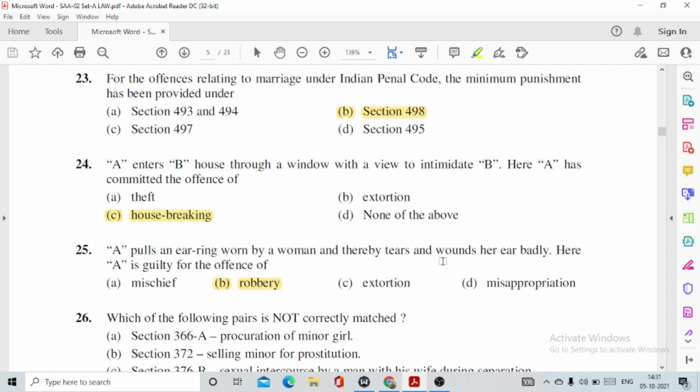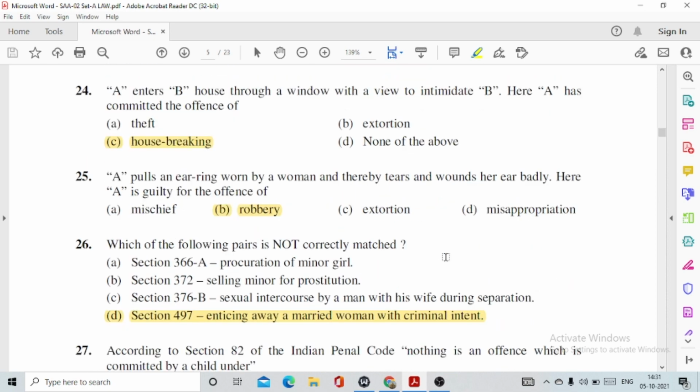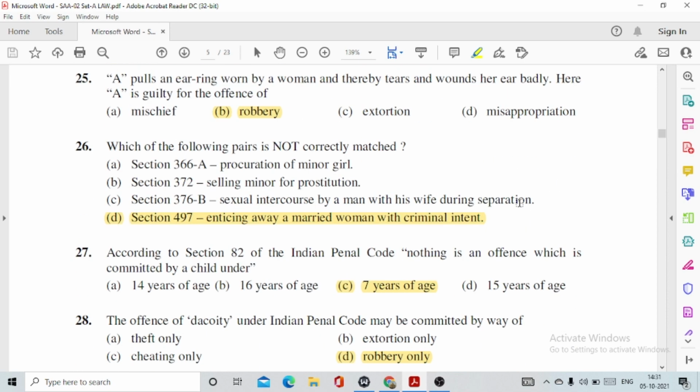25. A pulls an earring worn by a woman and thereby tears and wounds her ear badly. Here A is guilty of the offence of robbery, section 390 IPC. 26. Which of the following pairs is not correctly matched? This is option number D, 497, because 497 deals with the offence of adultery.